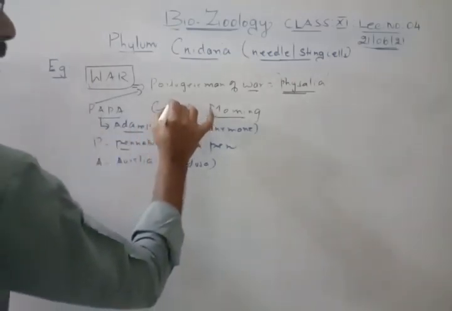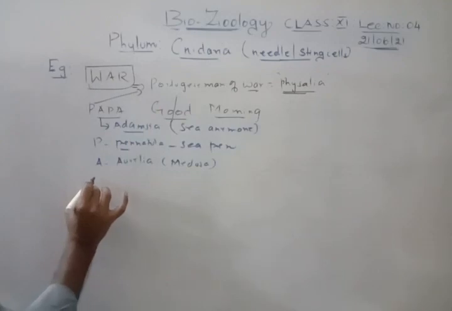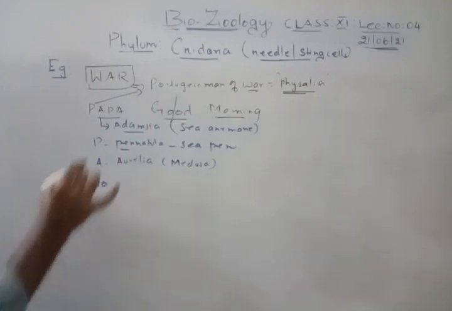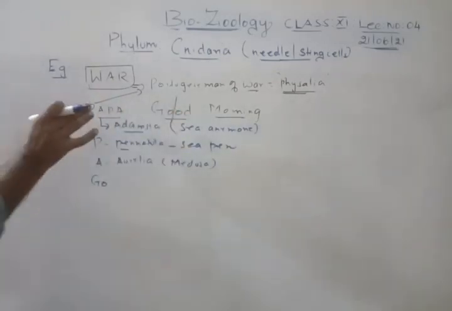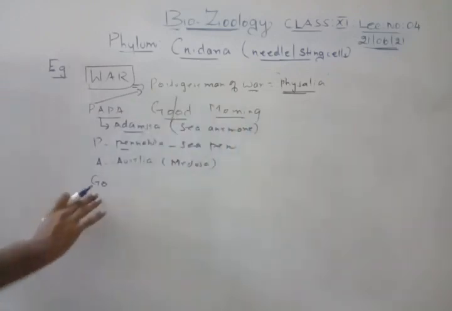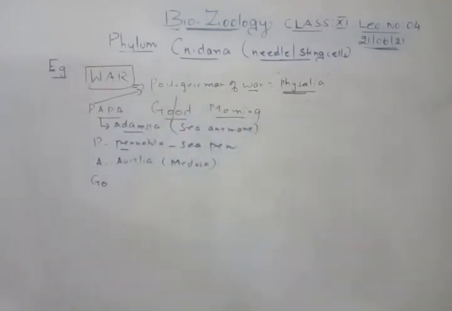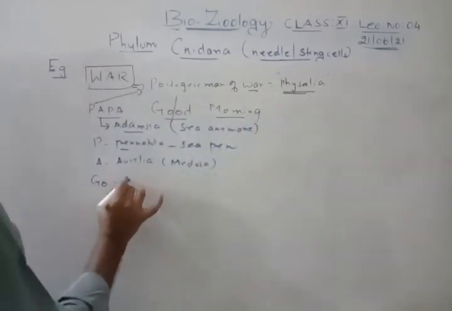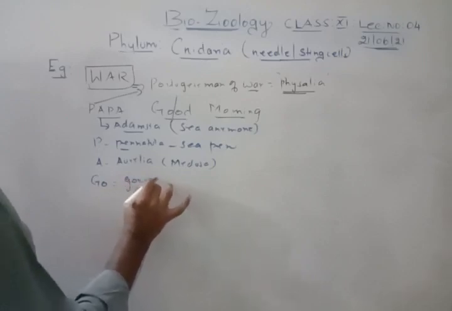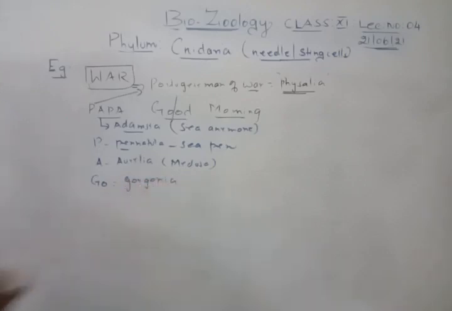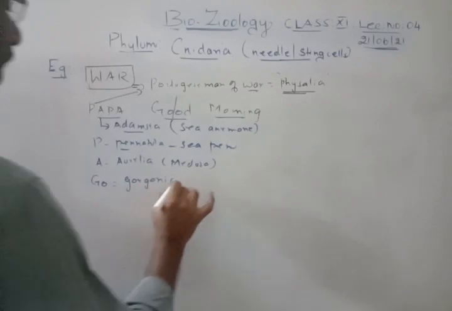Here I have just taken up to go, so G-O you remember. You do not remember good, so I made a sentence. G-O is for Gorgonia, which is a sea fan.